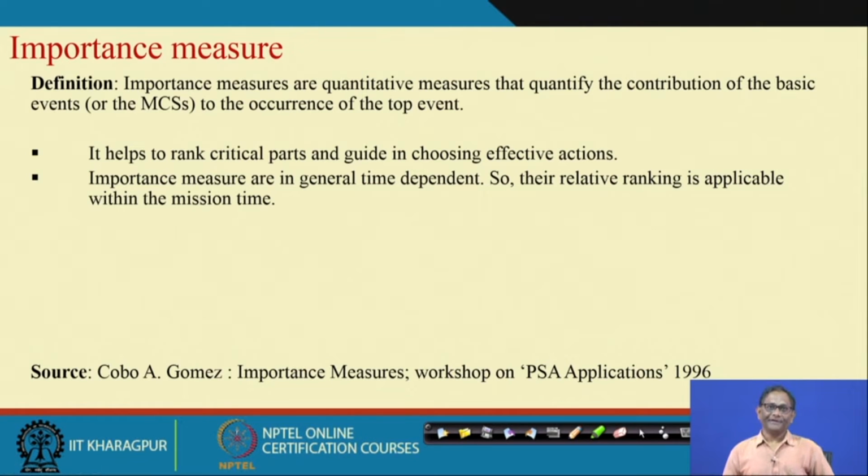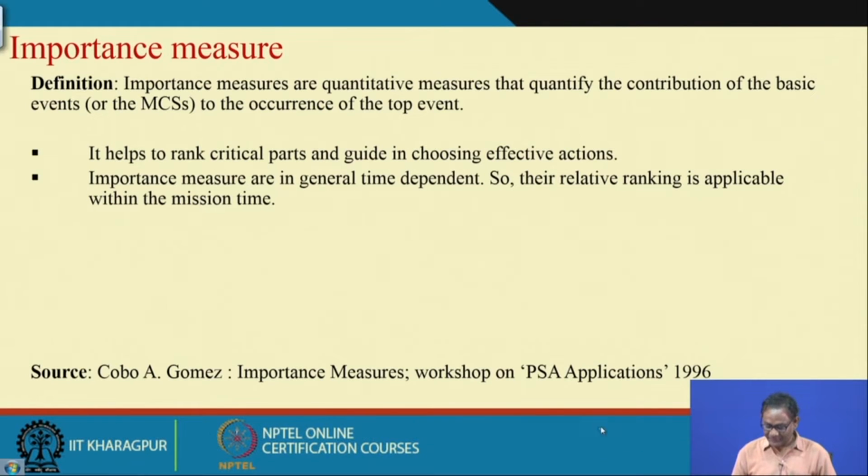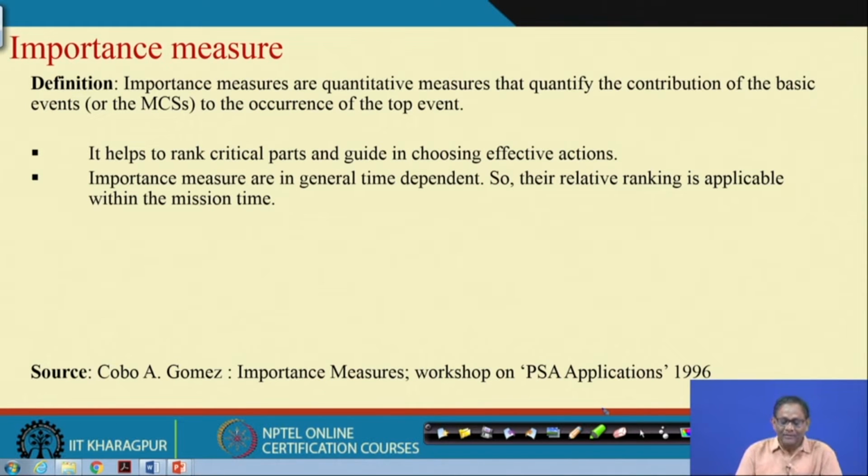Then, what are the importance measures? There are many importance measures, and they are quantitative measures. They quantify the contribution of the basic events or the MCS, the minimal cut sets, to the occurrence of the top event.